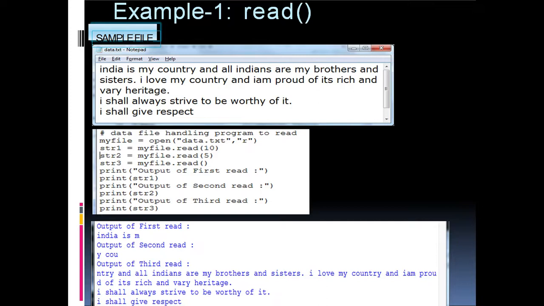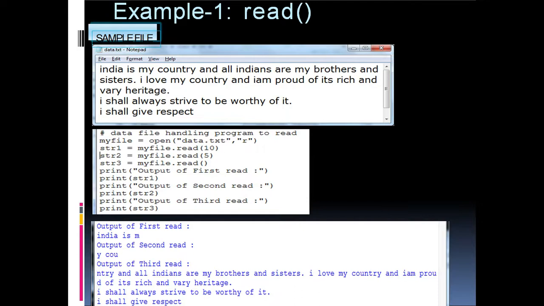Whenever we read some content from the file, the file pointer also moves. So if I am reading the first letter I of India, after reading, the file pointer will move to the next character, that is, it will point to N. Like that, in the first print statement, it already read "India is M", the first 10 characters, and displayed them on the screen. And the next reading will start from the letter Y. So it will read only the next 5 characters, that is "y cou", 5 characters.